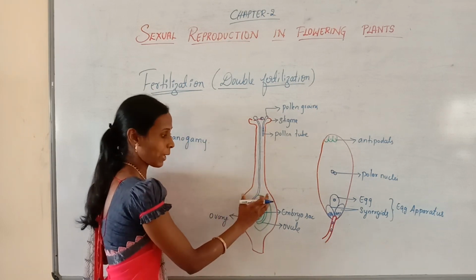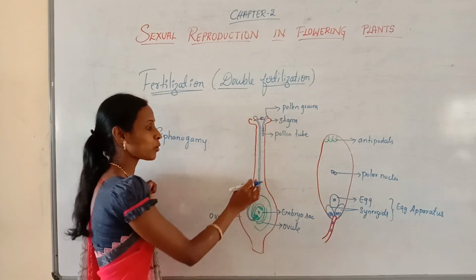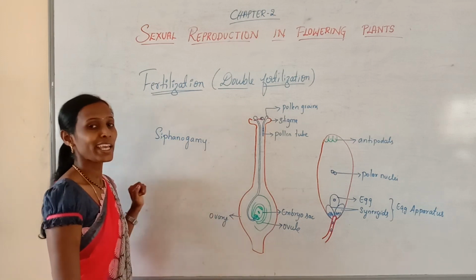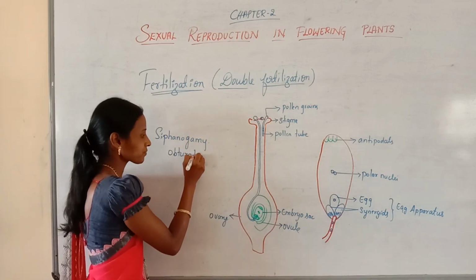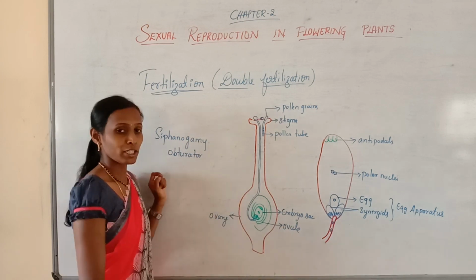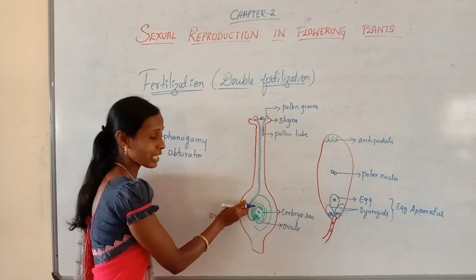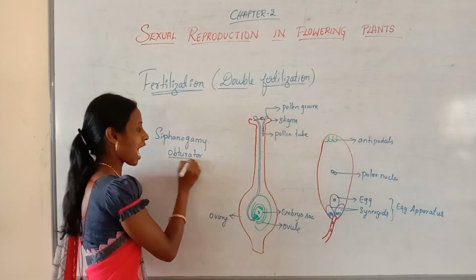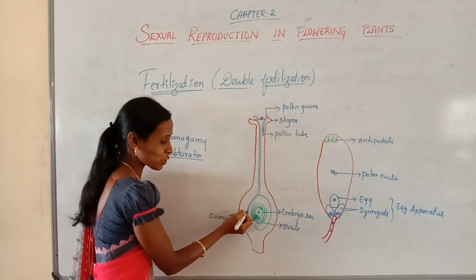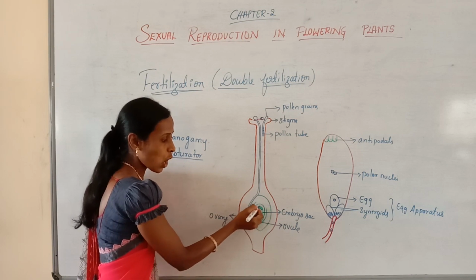Within the ovary, the pollen tube will be nourished by a special type of tissue called the obturator. After reaching the ovary, it obtains nourishment from the obturator. Then the pollen tube reaches the ovule.